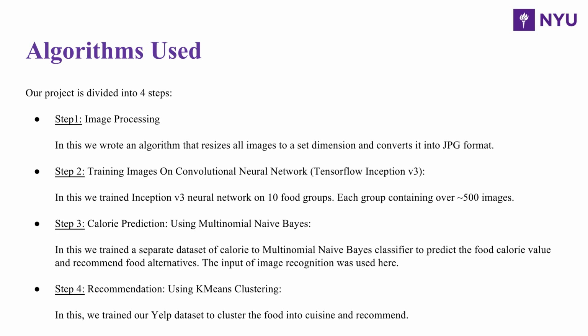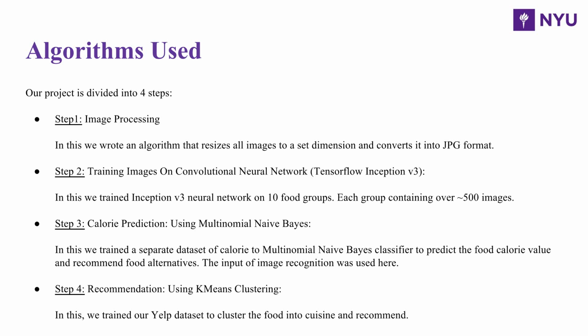Hi, my name is Jubin and I'm going to walk you through the algorithms and the code for this project. So our project can be divided into four parts. First part is the image processing part, in which we have written the algorithm that resizes all the images to a set dimension and converts them into the JPEG format. The second part is about training the neural network, which does the actual heavy lifting of recognizing the images. In this we have used the Inception V3 model, which is a convolutional neural network, on 10 food groups, each containing 500 images.